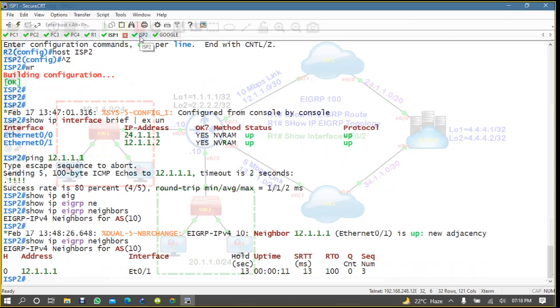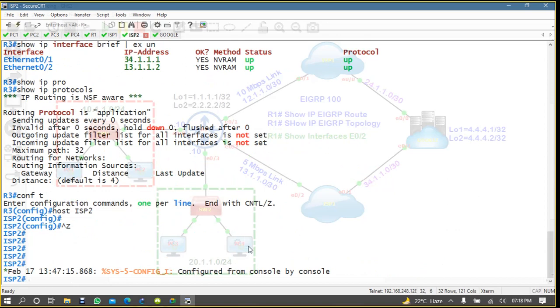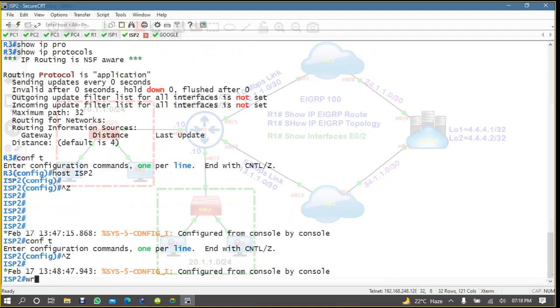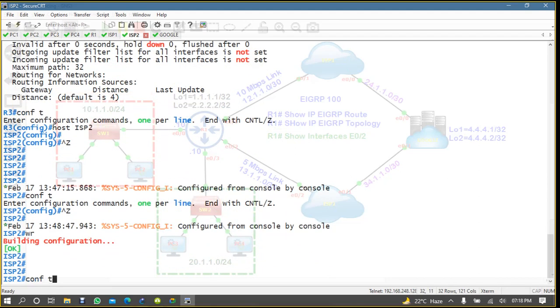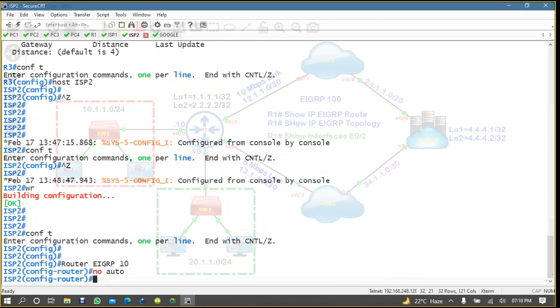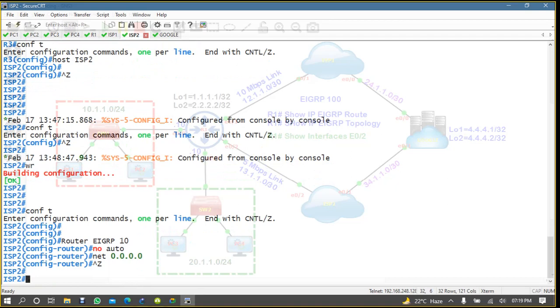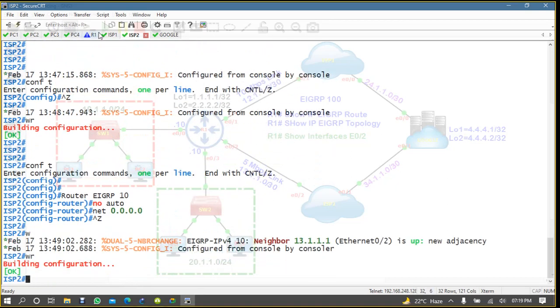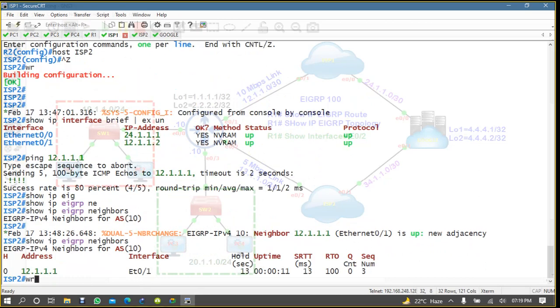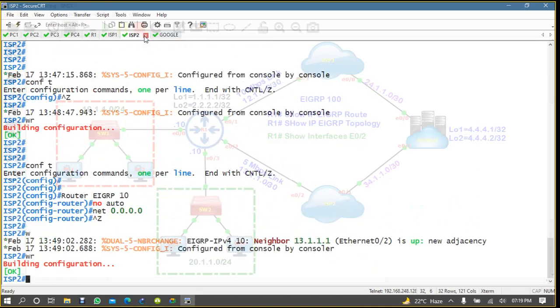Now I'm coming to ISP2: conf t, router eigrp 10, no auto-summary, network is this one. Let me save here also. Now ISP2 is also okay.